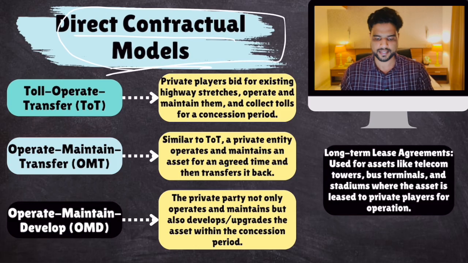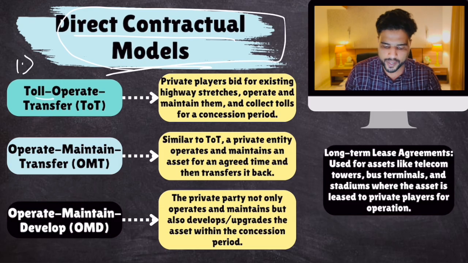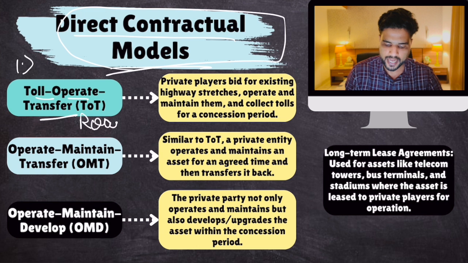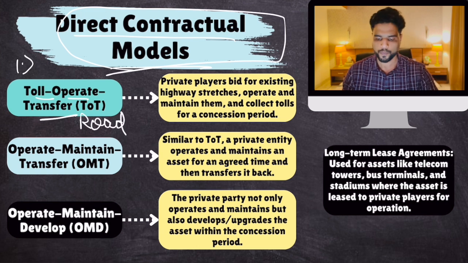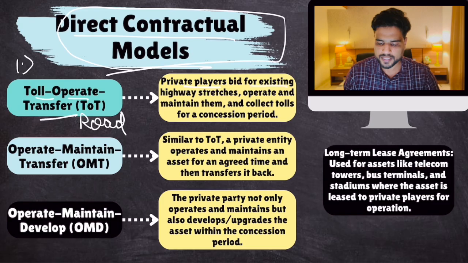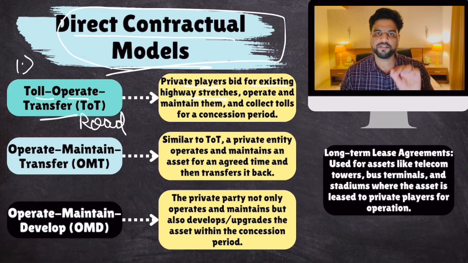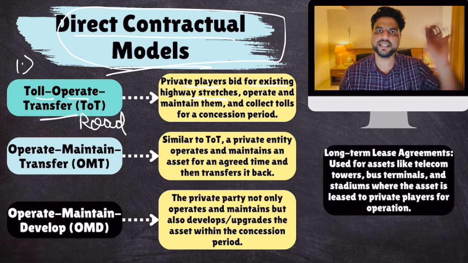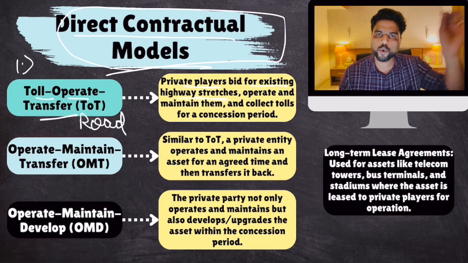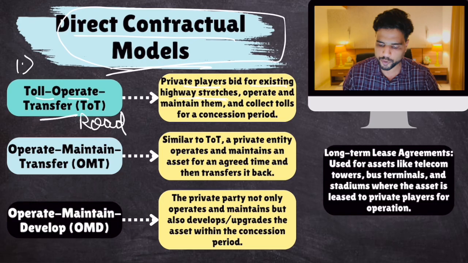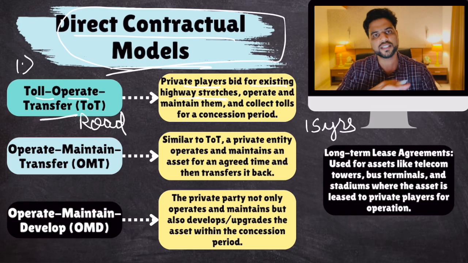How do you monetize an asset? So number one is toll, operate, transfer. Now this is generally utilized for road projects, highway projects. Private players bid for existing highways. There is a highway, so private players bid for that highway. The one who wins the bid gives some money to the government, the lease amount. Then that private player is given a contract for, let's suppose, 15 years to manage this highway.